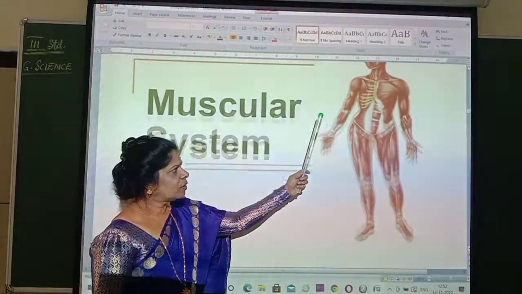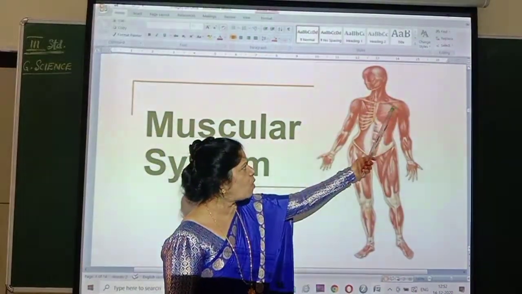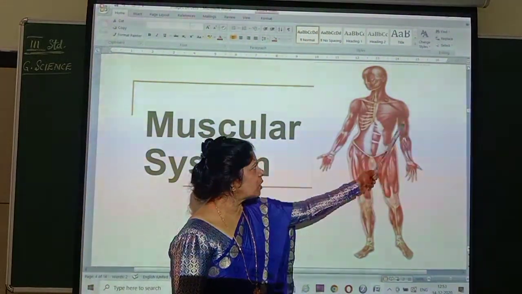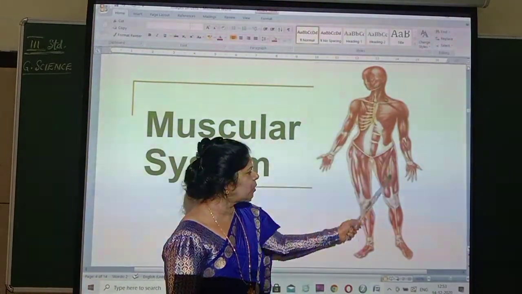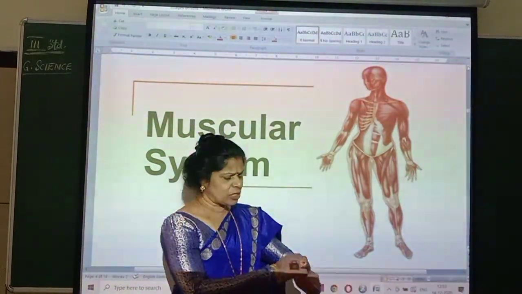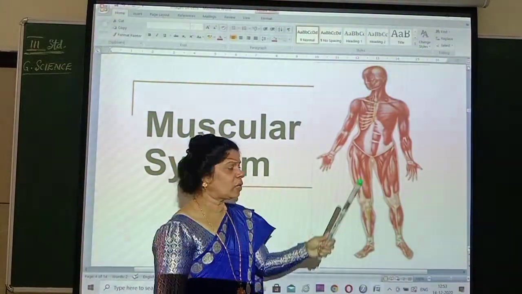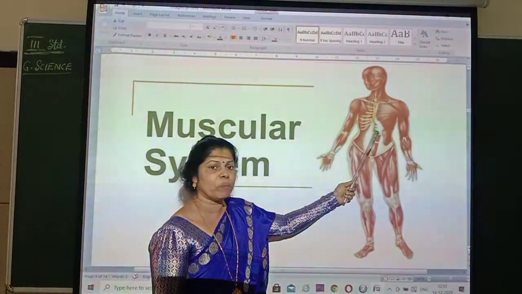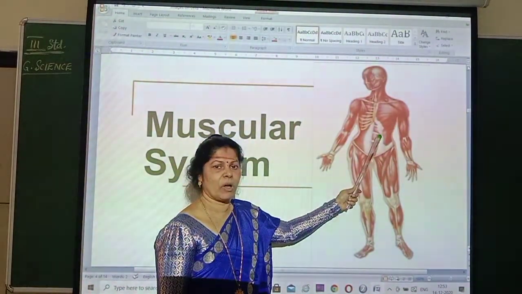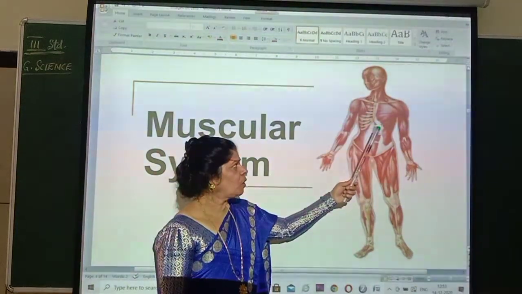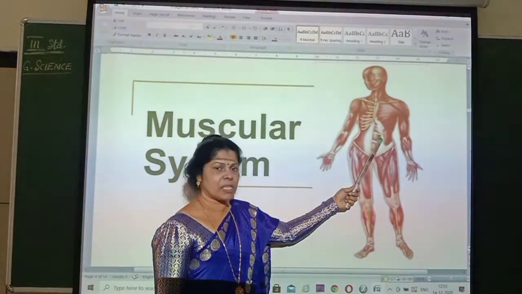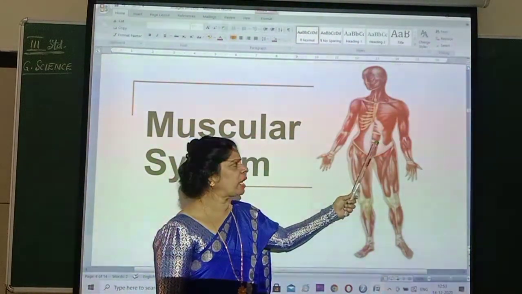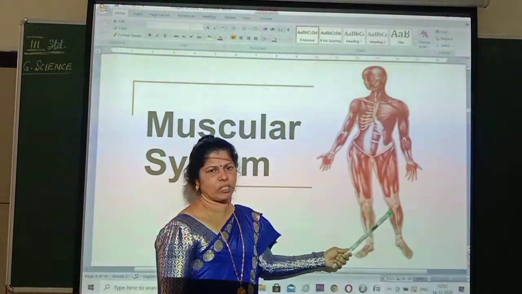Okay, see. 656 muscles you said, see all these are called Mamsa Khanda. So this is the muscular system, you can see from head to toe. When you touch it, you can feel. So that is only muscles. This muscular system is found on top of the skeletal system, the bone system, it is present on the bones. This muscles will help you to move, to write, to read, to jump, for all the activities because of the contraction and expansion of the muscles.